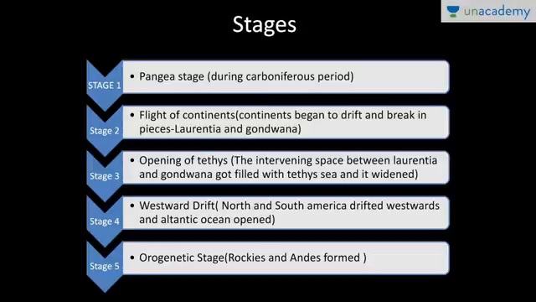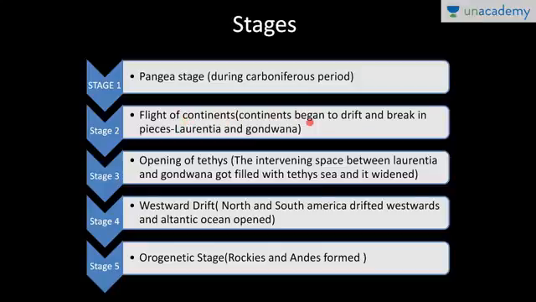Now these are the different stages of Alfred Wegener's theory. Now see how these continents drifted. Initially, during the Carboniferous period, I told you that a huge supercontinent existed, known as Pangaea, and it was surrounded by a huge water body known as Panthalassa. In the next stage, what happened? Initially, there was flight of continents.